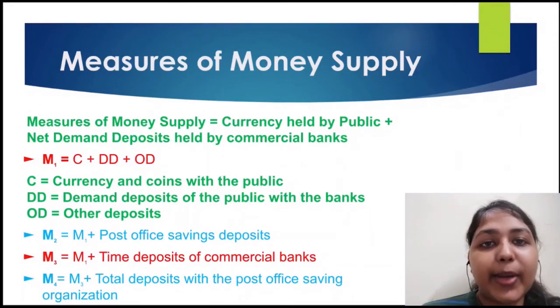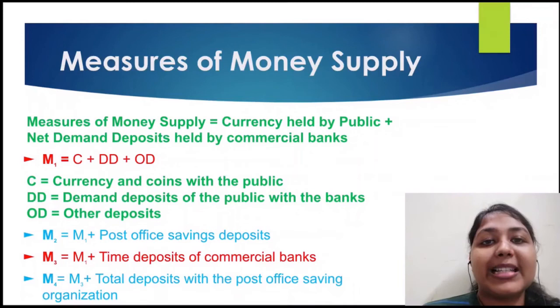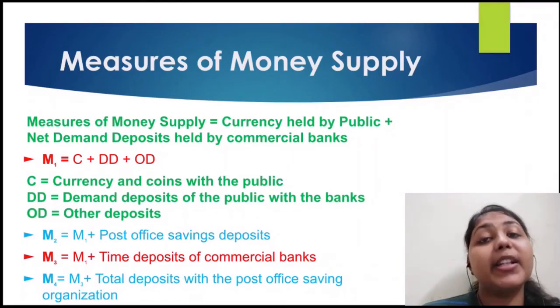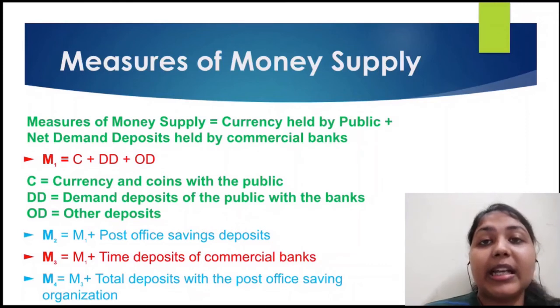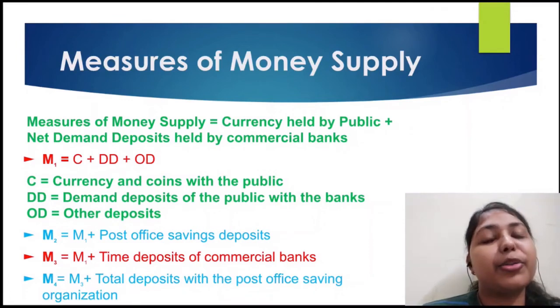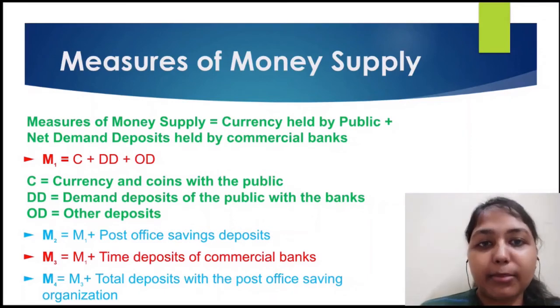Now let's come to M2. M2 is equal to M1, all the components of M1, plus post office savings deposits. Post office savings deposits have been included in M2 because these savings deposits don't offer check facility. They are moreover less liquid as compared to the accounts that we have in our banks. So they are included here in M2.